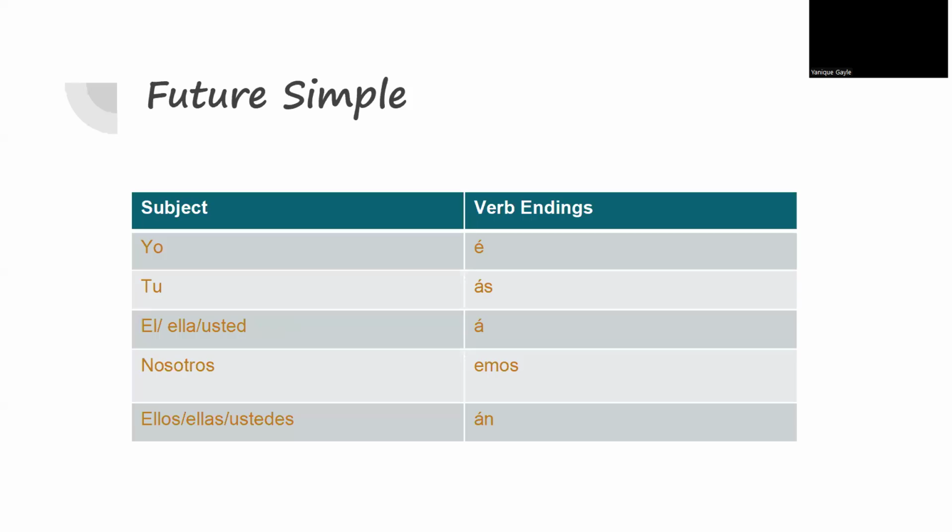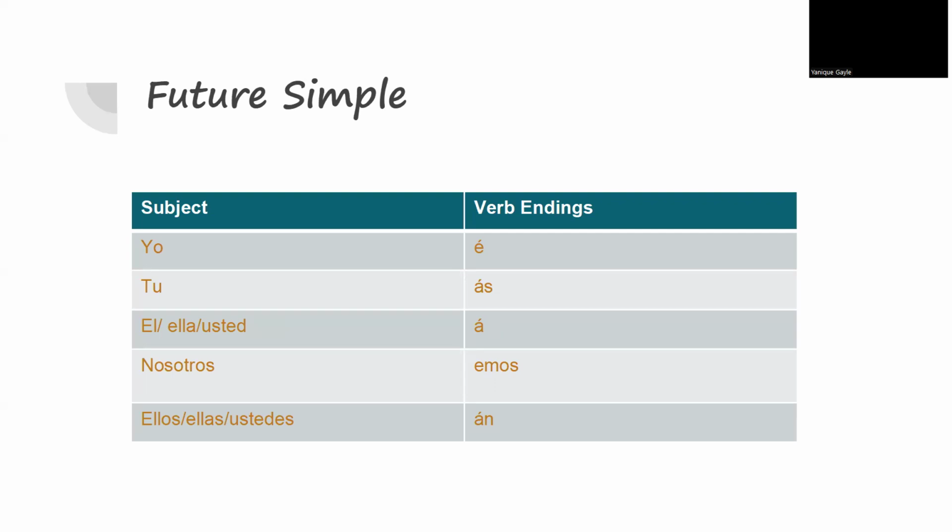So in this part of the course, we're going to see the future tense in Spanish. The same way in English, we have will or the verb to be going to, Spanish also has the same. So we're going to see how to conjugate the verbs in the future form in Spanish.